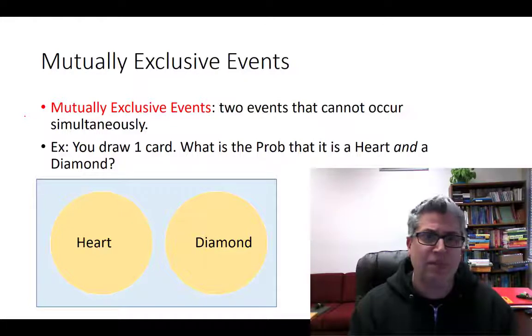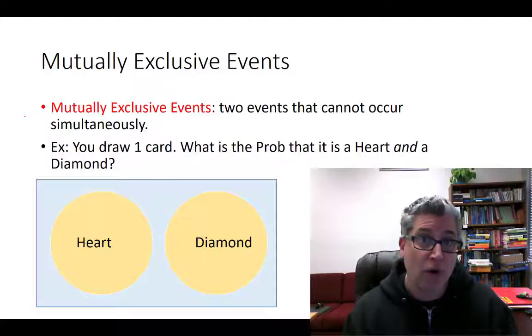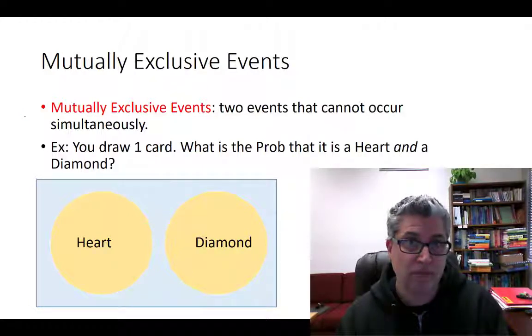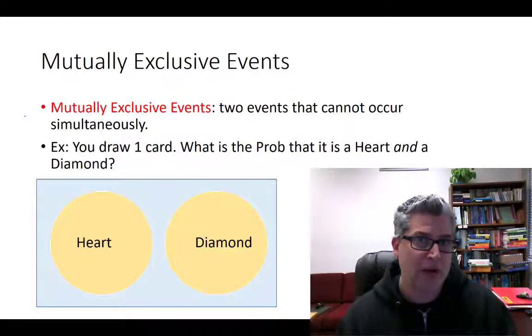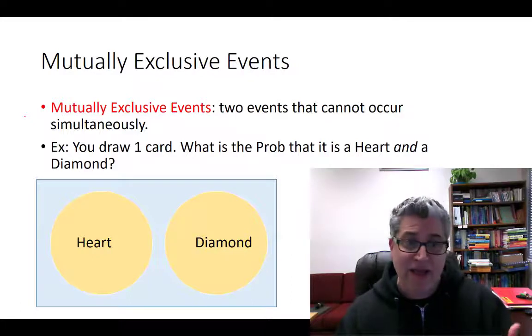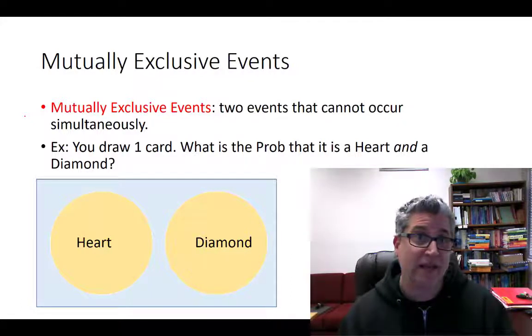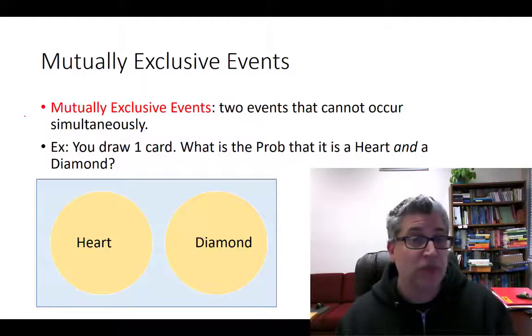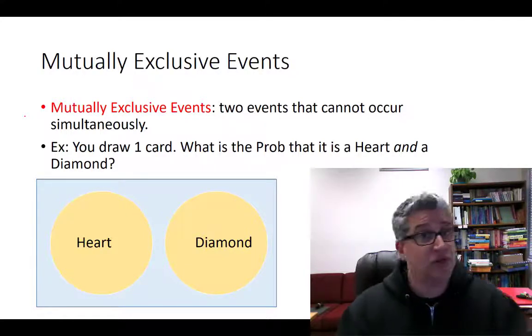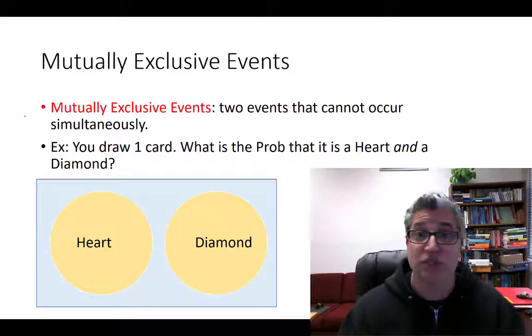So let's do an example. Let's say that you draw one card and you want to know what's the probability that it's a heart or that it's a diamond. So we got two outcomes here, hearts, diamonds. Can that one card be a heart and a diamond? No. So if you draw a heart, you know it's not a diamond. They are mutually exclusive.